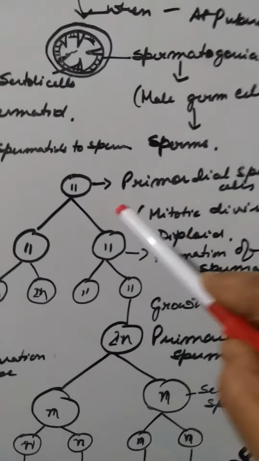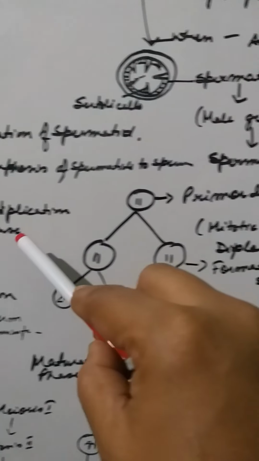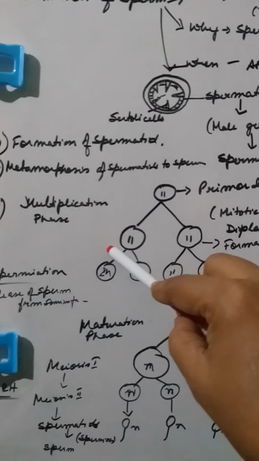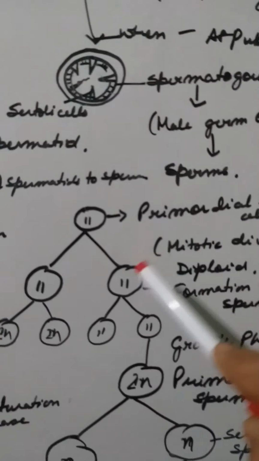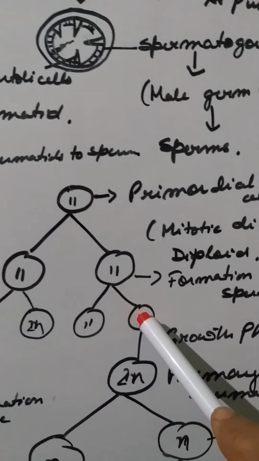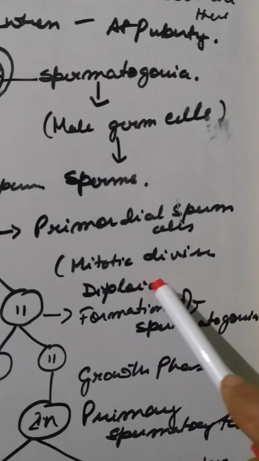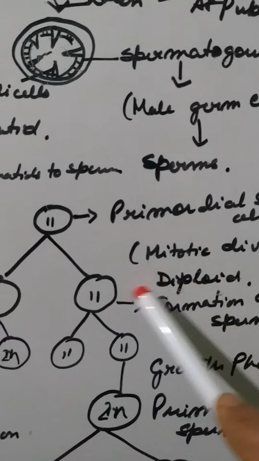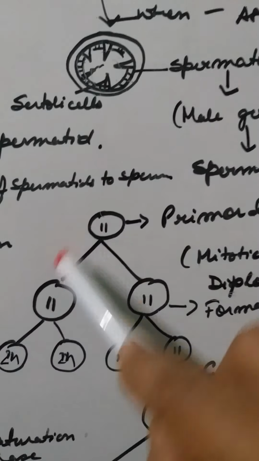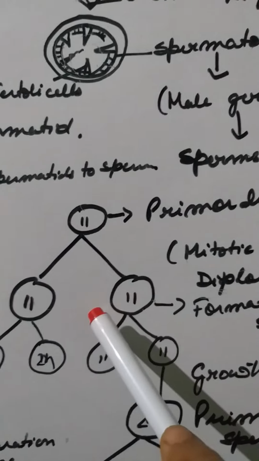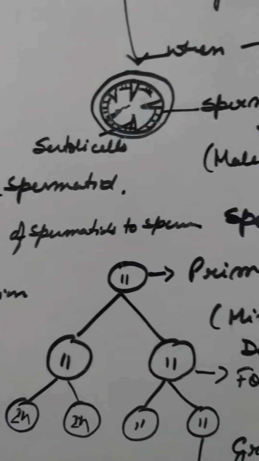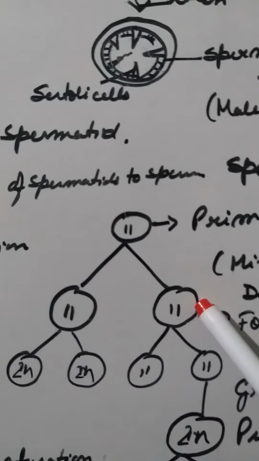and that particular single cell of this spermatogonia is known as the primordial sperm cell. Now this primordial sperm cell first comes to the multiplication phase. In the multiplication phase of the primordial germ cell, you get a simple mitotic division. It undergoes simple mitotic division and the division is diploid. That means 2n chromosomes, and this particular stage is known as spermatogonia. Just a diploid cell, simple.